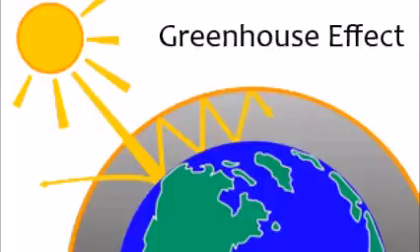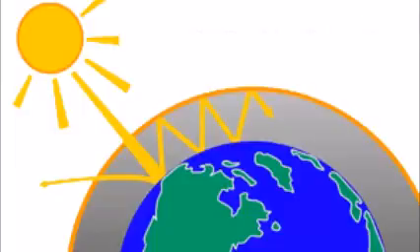As shown in the image, these gases, called greenhouse gases, function like glass in a greenhouse, allowing visible light to enter but trapping heat. This phenomenon is called the greenhouse effect. If greenhouse gas concentrations rise, they trap more heat, so Earth warms.